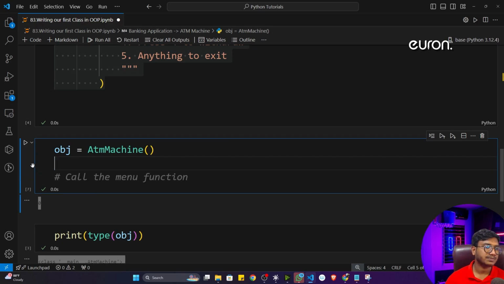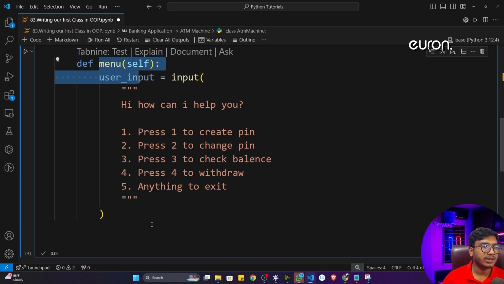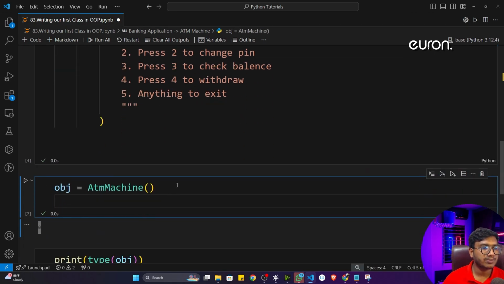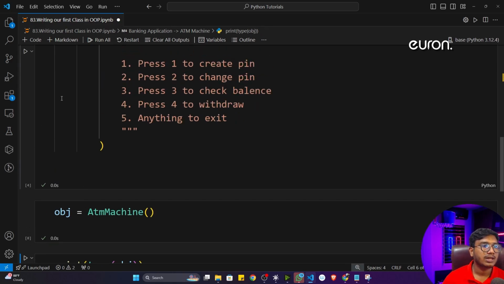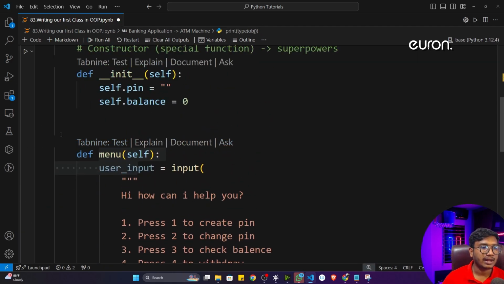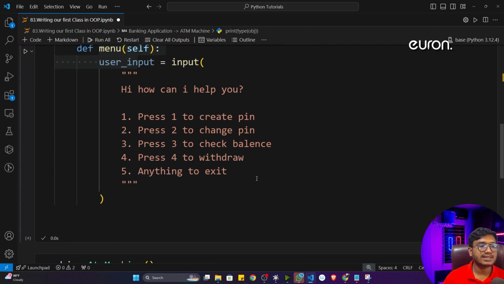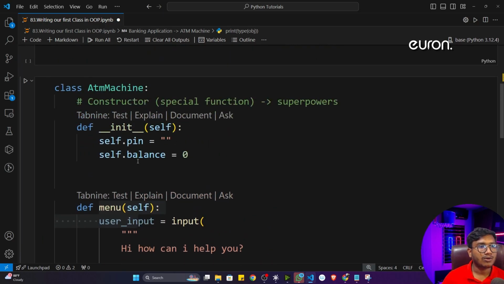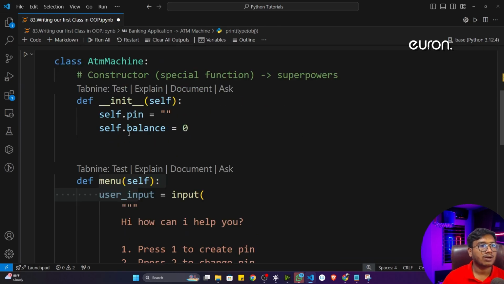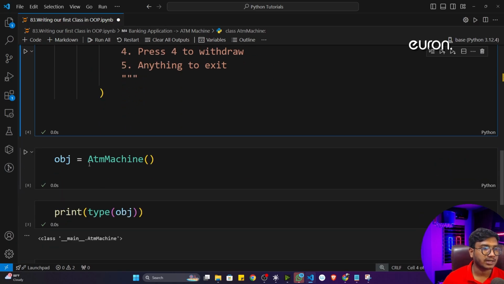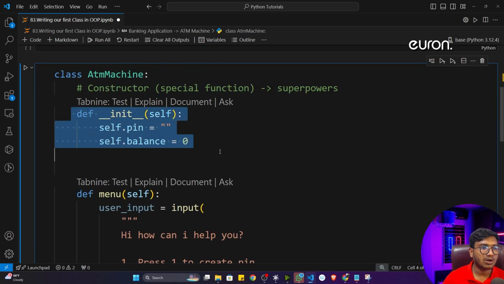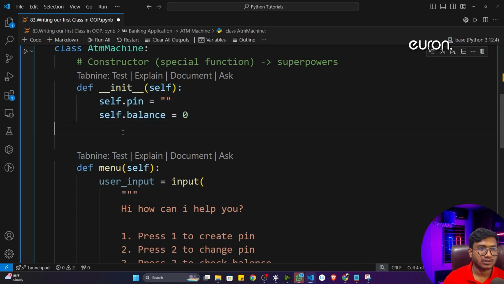Now let me delete this. See, I don't want to actually call this menu here. I want that whenever a user initializes this ATM machine, that means executes my ATM machine code, they directly get this menu option. So for this, I can use one very smart approach. See, I already told you a constructor is nothing but a special function. It has some superpower. What kind of superpower? Whenever you initialize your object, that means your class object, at that time your constructor will automatically be called. You don't need to call it. This particular function you don't need to call separately.